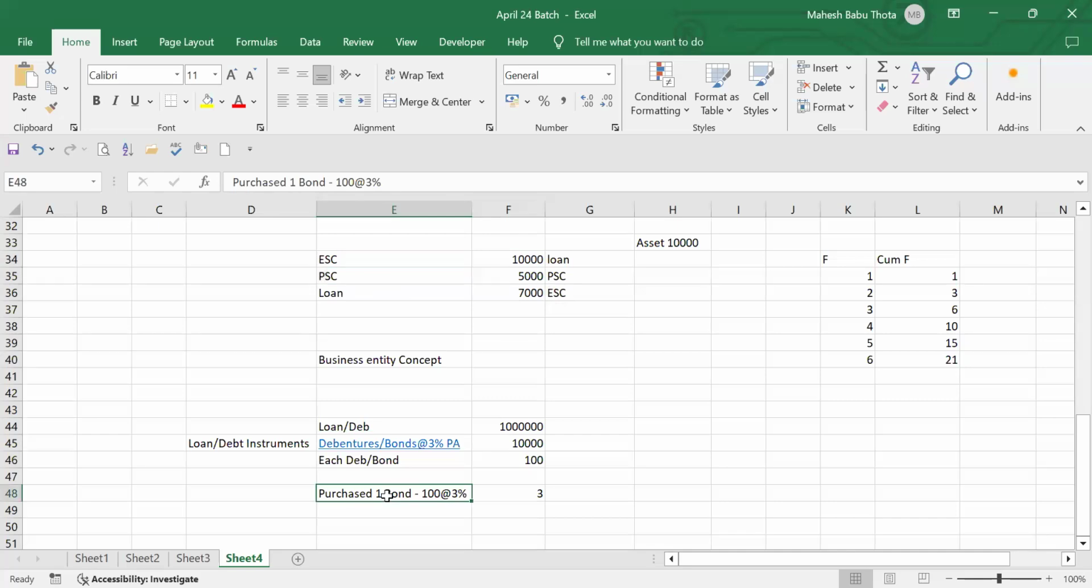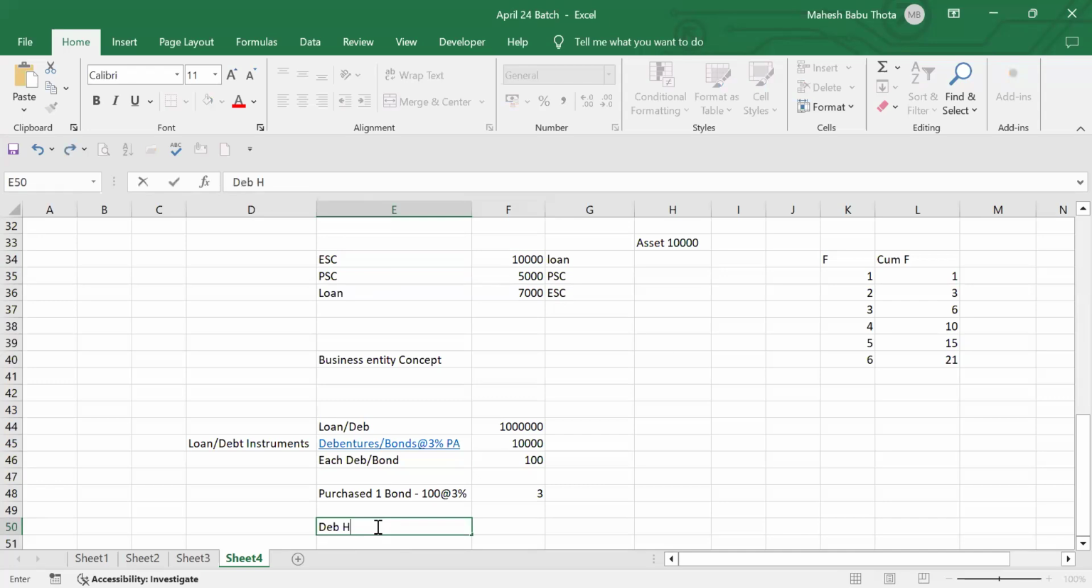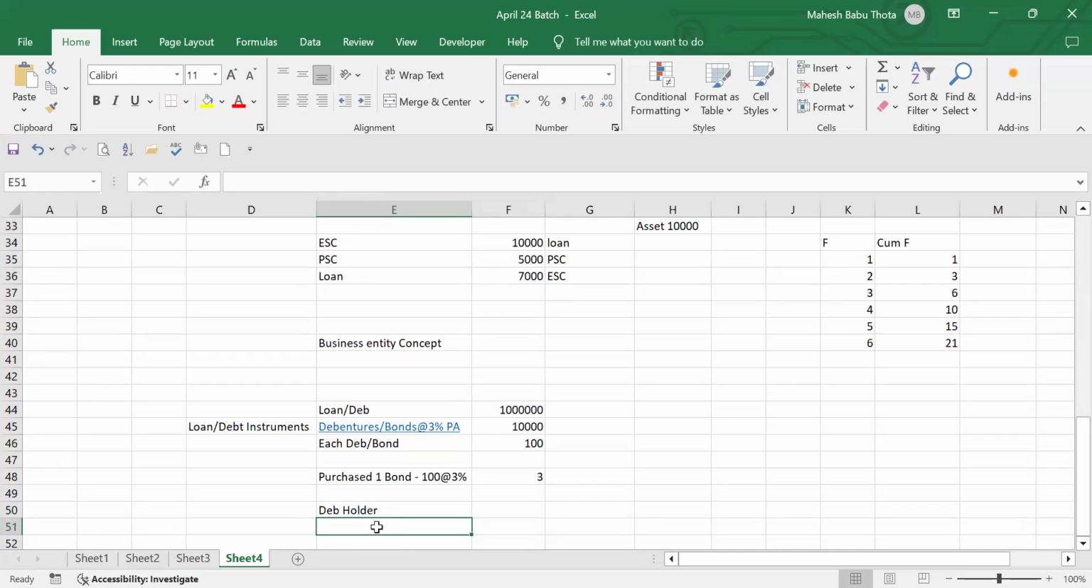So here, what am I holding? Am I holding a bond? Am I holding a debenture? If I'm holding a debenture, I'll be called a debenture holder. If I'm holding a bond, I'll be called a bond holder. Both are investors only. Debenture holder is also an investor, and bond holder is also an investor.